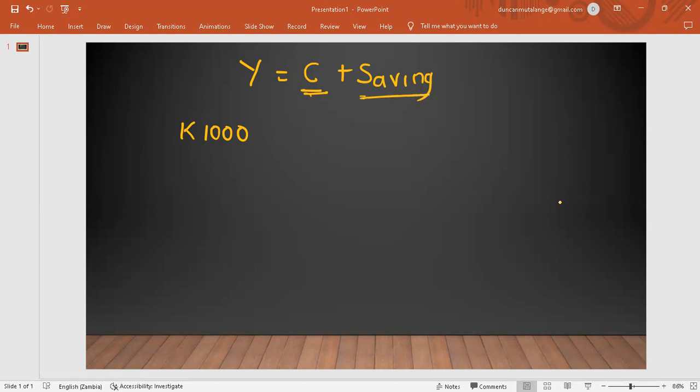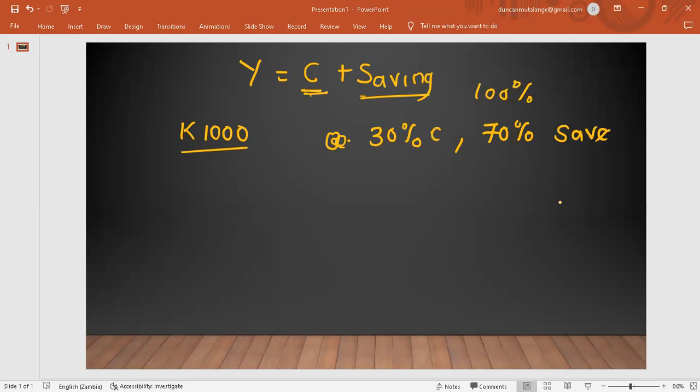So let's say you make up your mind, like me, who loves to do more of the saving than the spending. And you say, well, out of every income that I'm going to receive, I'm going to be spending, let's say, 30%. And the rest, obviously, since it's 100%, if you're spending 30%, that means the other percentage is 70% that is remaining. And you decide that this one, I'm going to save. Then this one, I'm going to spend.